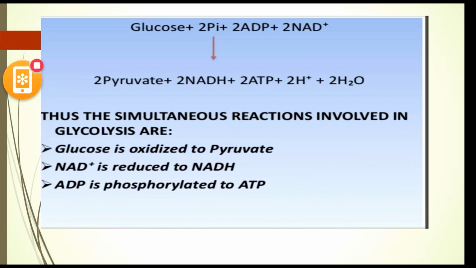Here glucose, 2 phosphate, 2 ADP and 2 NAD+ are utilized in the preparatory phase, and in the payoff phase we produce 2 pyruvate, 2 NADH, 2 ATP molecules, 2 H+ and also water. Simultaneously, in the reactions of glycolysis, glucose is oxidized to pyruvate, NAD+ is reduced to NADH, and ADP is phosphorylated to ATP. Next slide, sir.